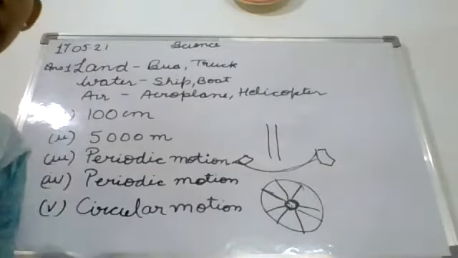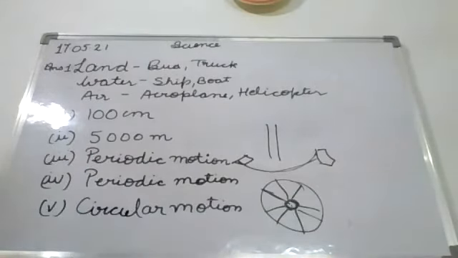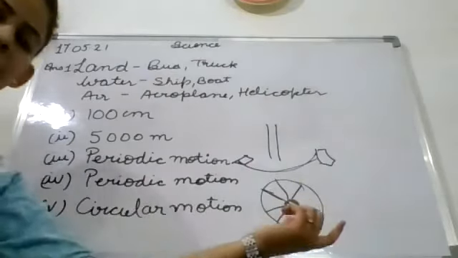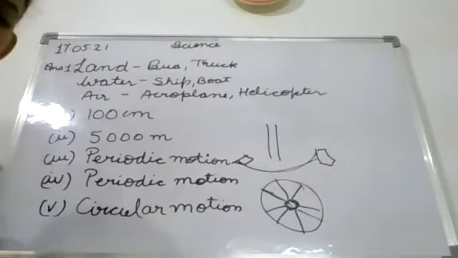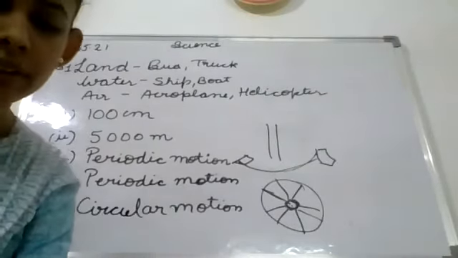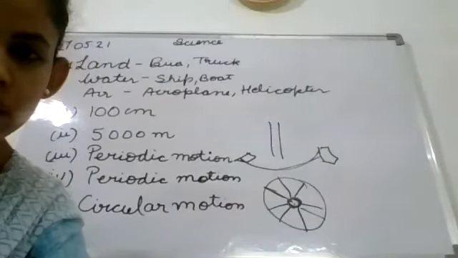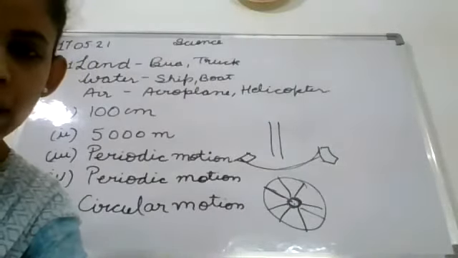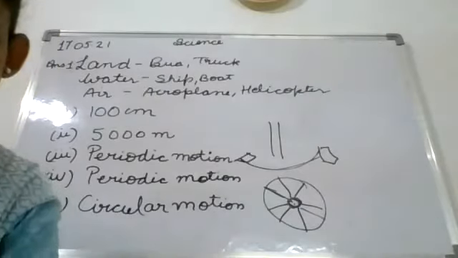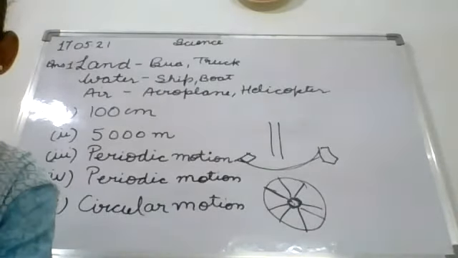Clear? Now next is answer question number 4. Arrange the following lengths in their increasing magnitude. Means we first have to write the smallest one, then the biggest one. Okay? Which is the smallest length? Can anyone tell me? Yes, Avni. Ma'am, millimeter. Yes. Next, Priyanshi. What will you write after 1 millimeter?